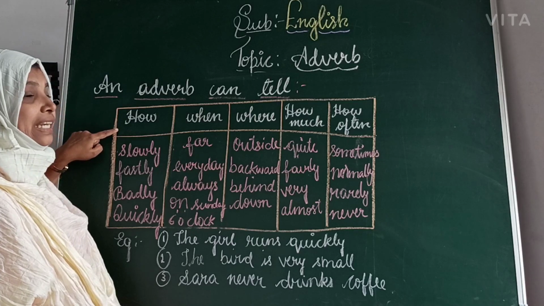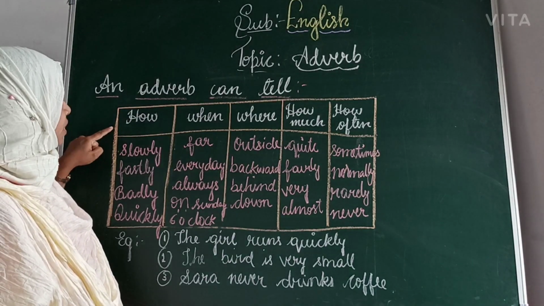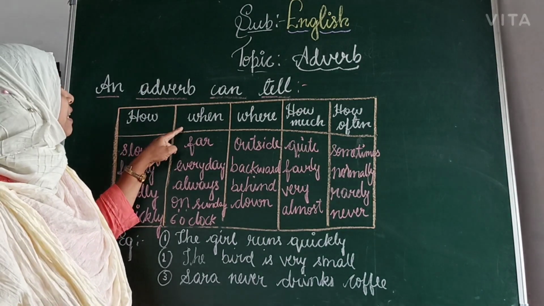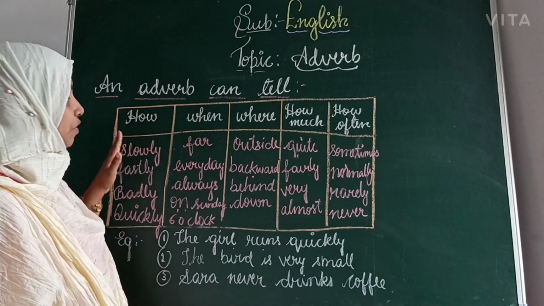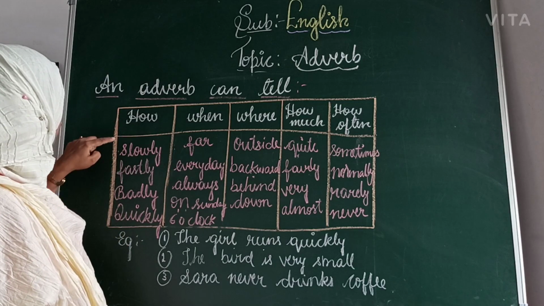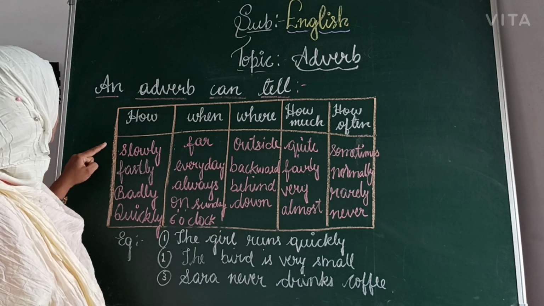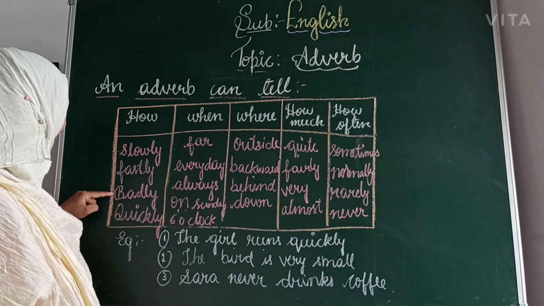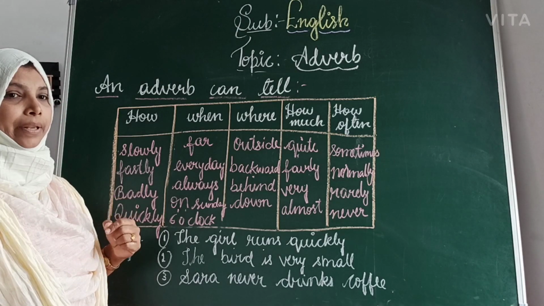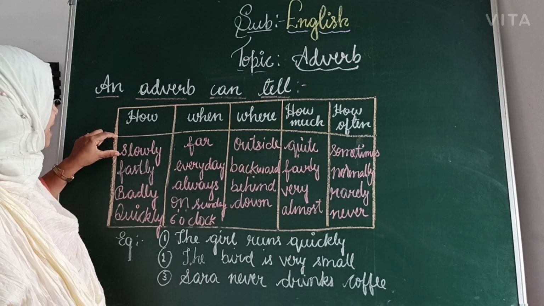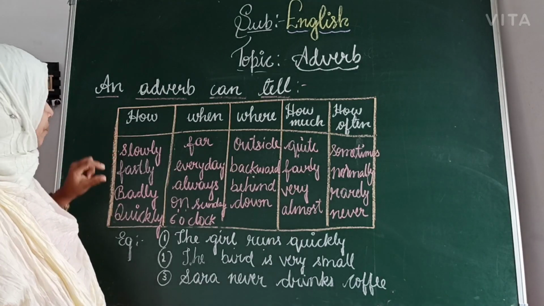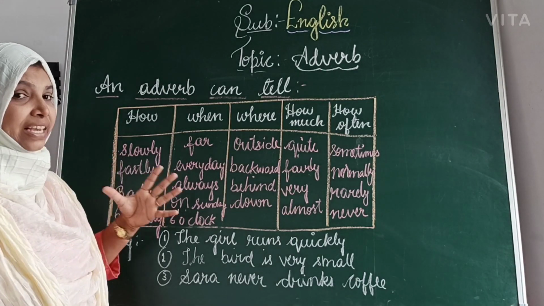How means the adverb of manner, we say. When signifies the time. Where signifies the place. This is all said in an adverb. Let's see the table now. How. The words which occur in how: slowly, fastly, badly, quickly. I'll take one example of a man, for example, Ram. Ram rides slowly. Here slowly is an adverb. The other one, fastly. Ram rides fastly.